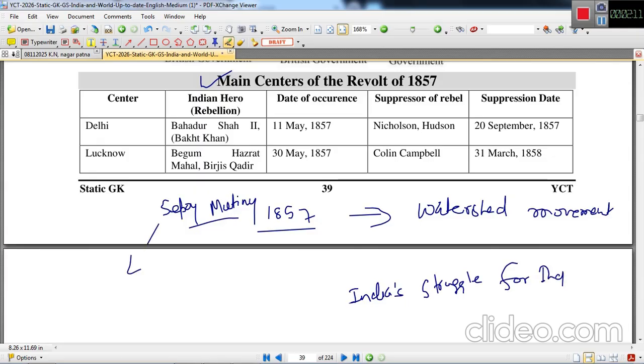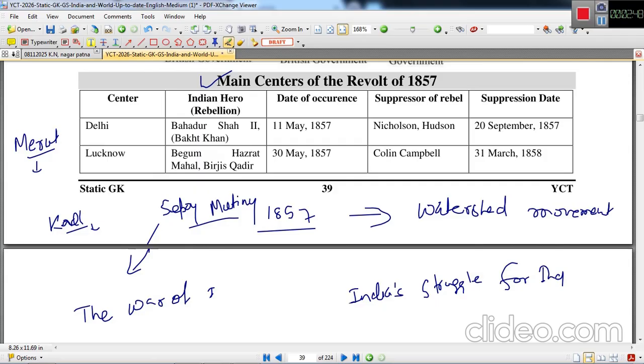This mutiny has been called the first war of independence by V.D. Savarkar, and Karl Marx also called it the first war of independence. So there were many centers of this revolt. This revolt started with Meerut, and the very angry sepoys revolted over there in Meerut. They killed a lot of British officers.